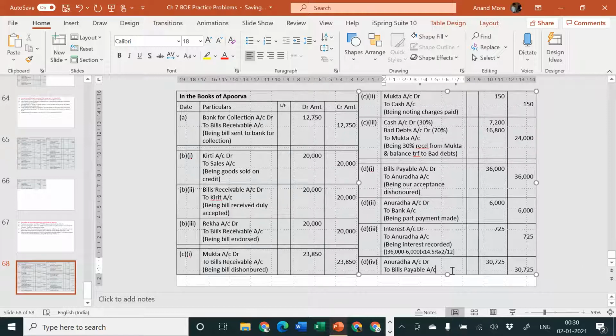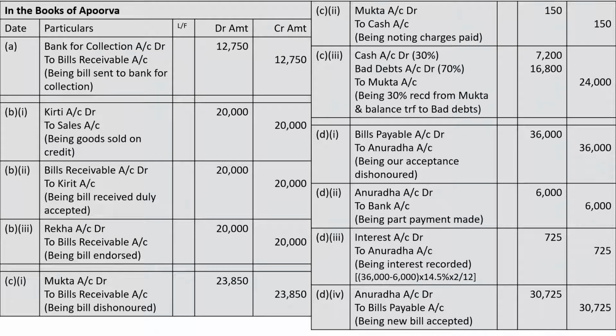Being new bill accepted. So here you complete fourth transaction of point number 4, Anuradha.